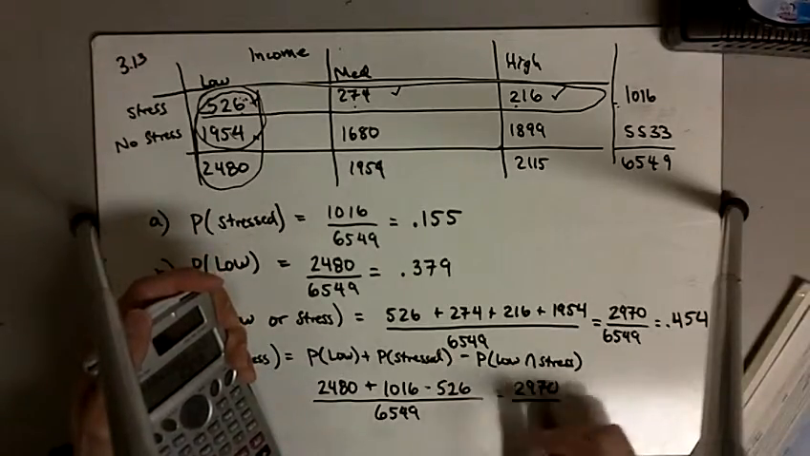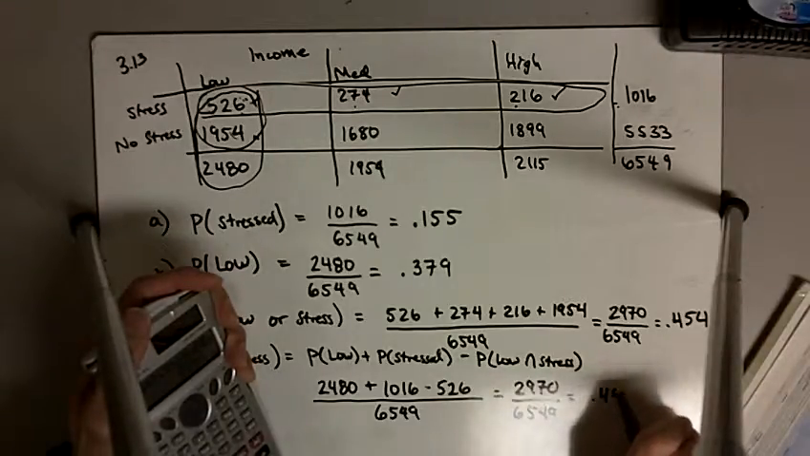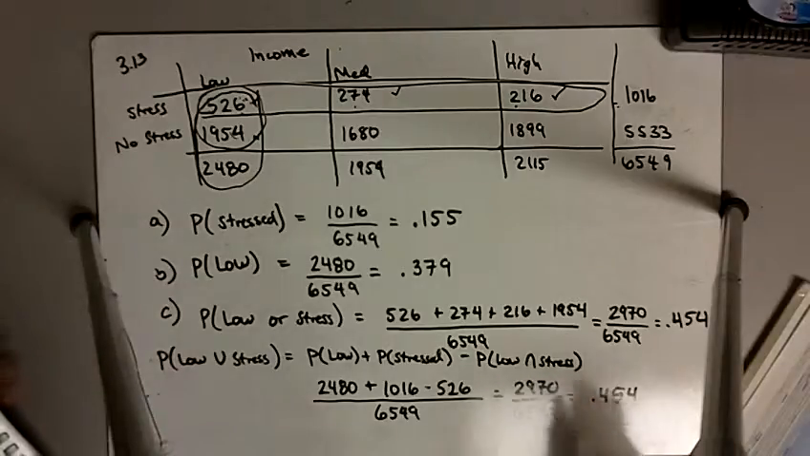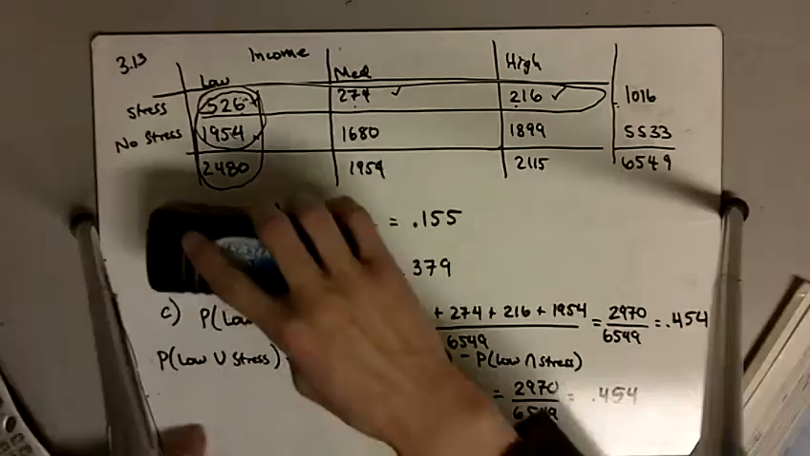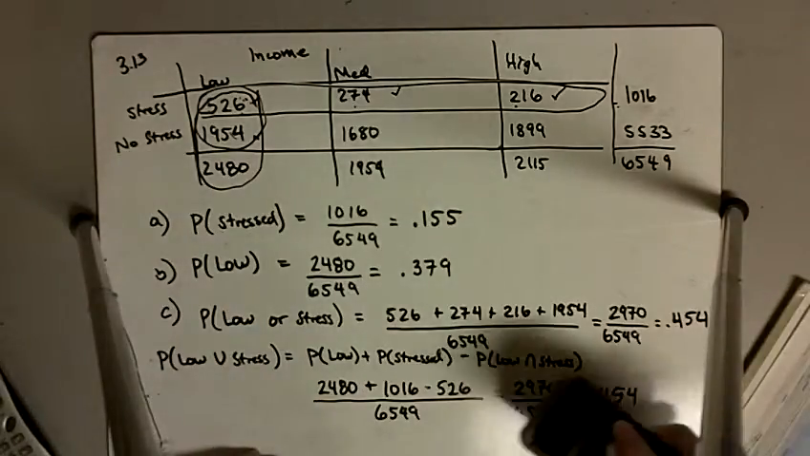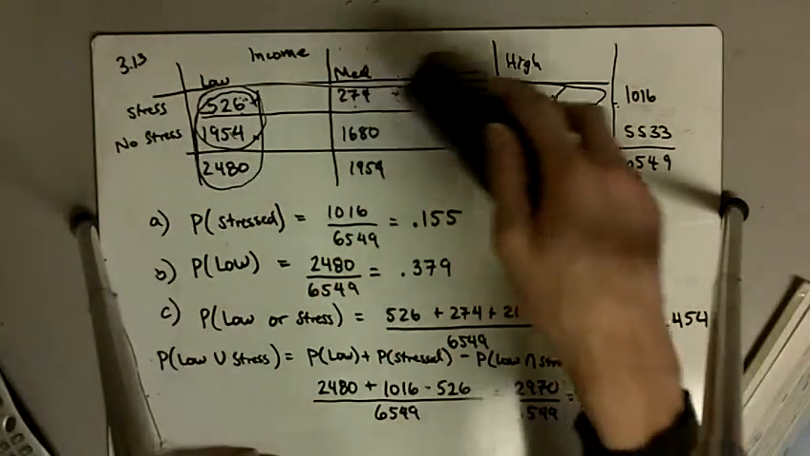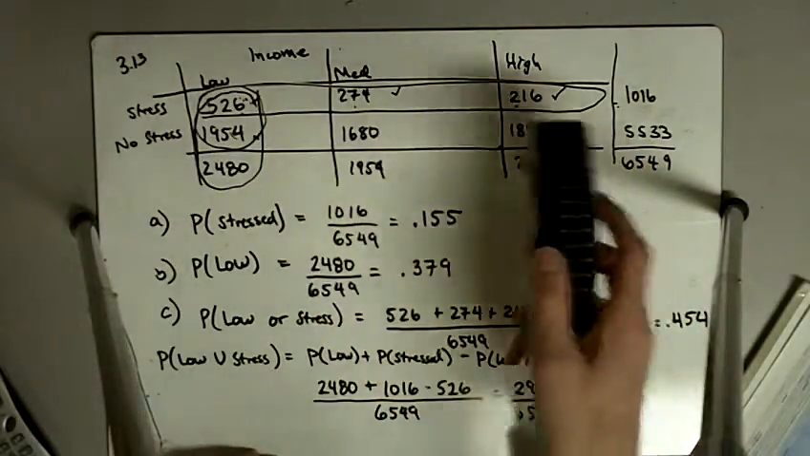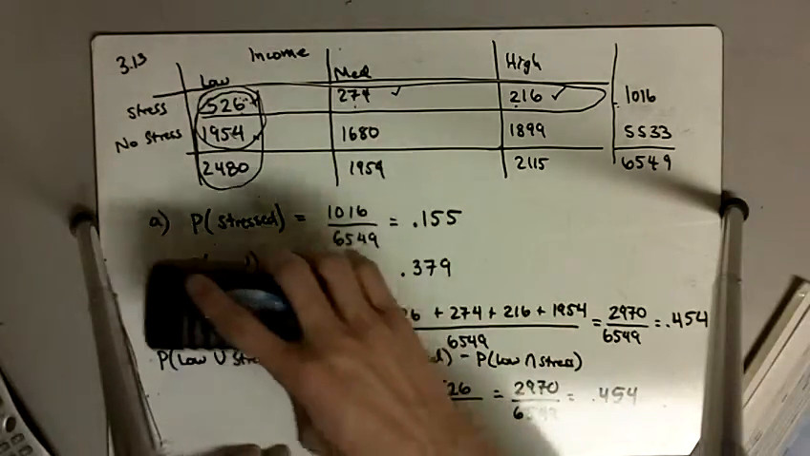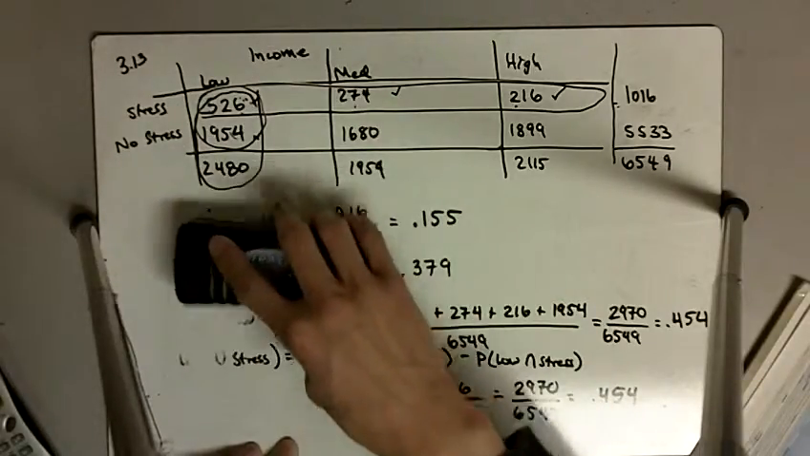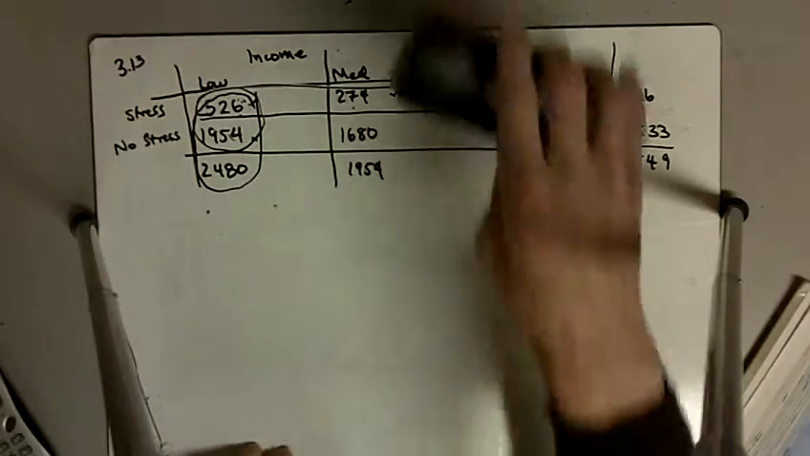The top is exactly the same in both cases, and we will still have 0.454 as our answer. I'm going to have to erase a little bit in order to do part D, but you can see that we can find the same answer by either adding up the individual components, or taking the shortcut by adding across the row and the column and subtracting the overlapping area. Now I've drawn all over the table there.